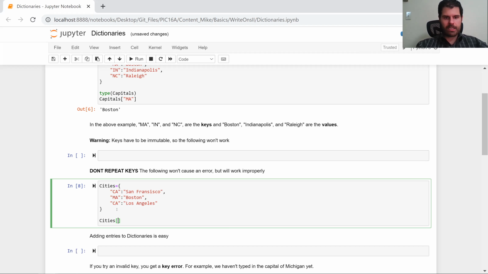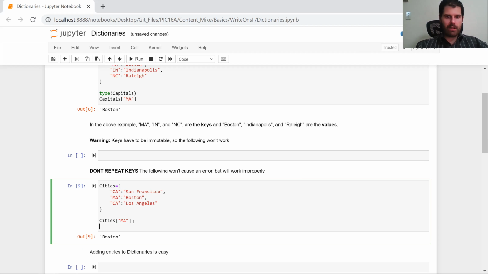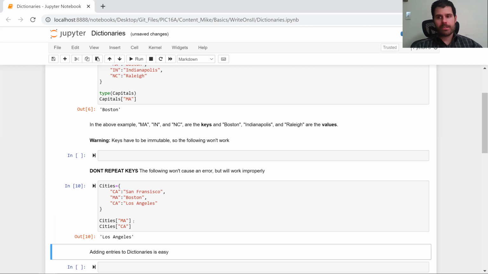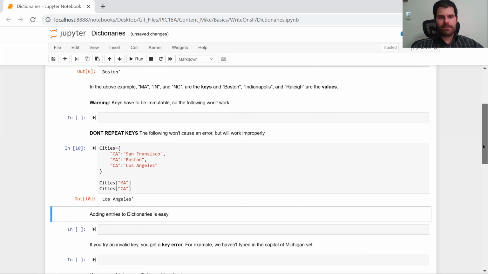So let's do cities, Massachusetts. This works perfectly fine. But if we try to call cities of California, we have absolutely no way of knowing whether this is going to return San Francisco or Los Angeles. Python's just going to pick one arbitrarily. And this time it picked Los Angeles. Last time around this code it picked San Francisco. It's just arbitrary. Not good. So those are the key big warnings for dictionaries.